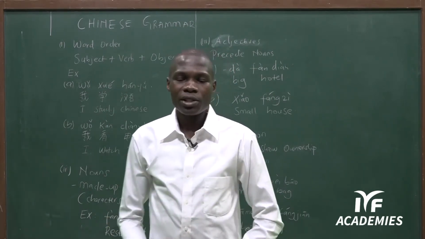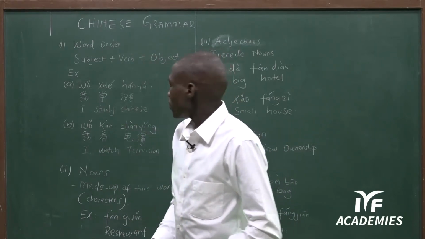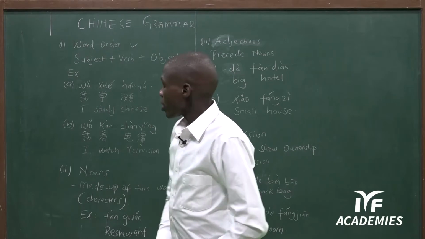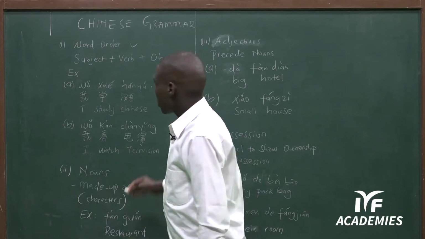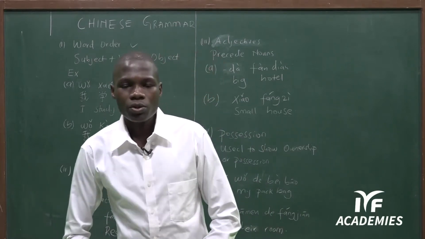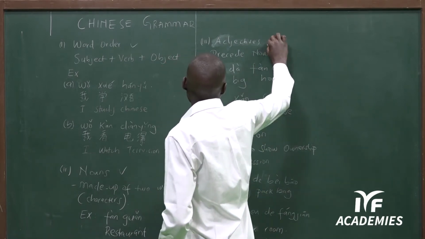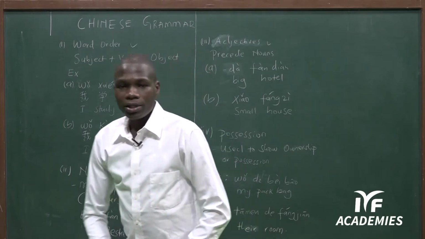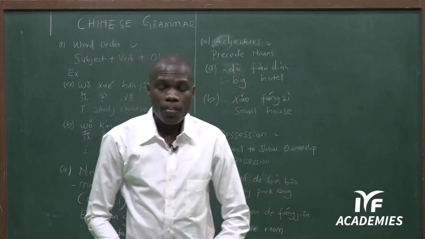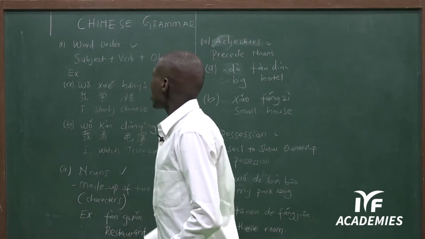So here, I've written some subtopics that we are going to cover in this class. Our first subtopic is the word order. Then we are going to talk about nouns in Chinese, then adjectives, and then we are also going to talk about possessions. So let's start with our first subtopic, the word order.